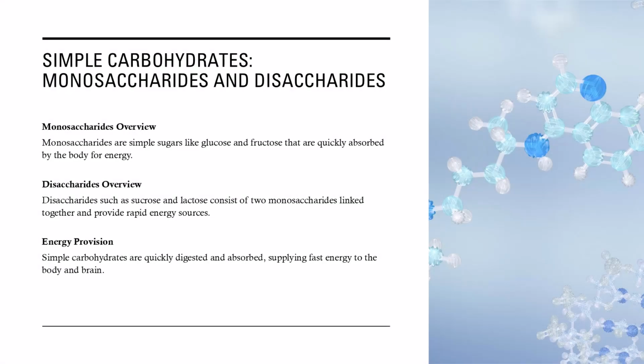Section 2. Types of carbohydrates. Carbohydrates come in two main categories, simple and complex. Simple carbohydrates. Simple carbohydrates include monosaccharides and disaccharides. Monosaccharides like glucose and fructose are absorbed quickly and provide immediate energy. Disaccharides, such as sucrose and lactose, consist of two sugar units and also deliver fast fuel. These sugars are found in fruits, sweets, and dairy products, ideal for quick bursts of energy.